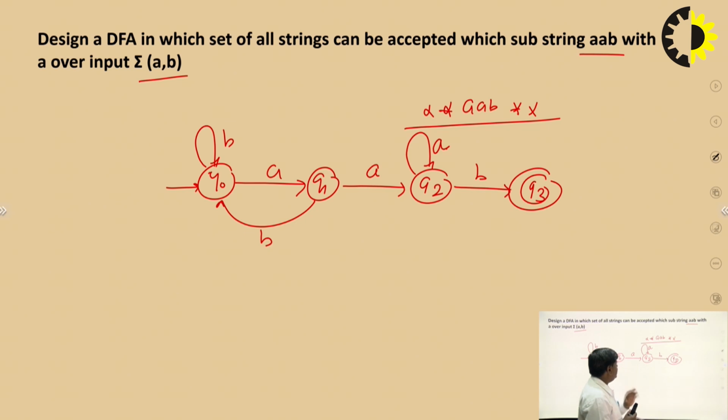And after A, B, any kind of string can come, A and B. Then the string is accepted. And check it. This is your final machine by which we design the deterministic finite automata.